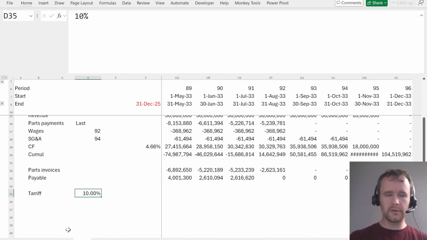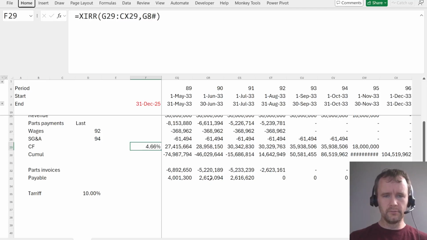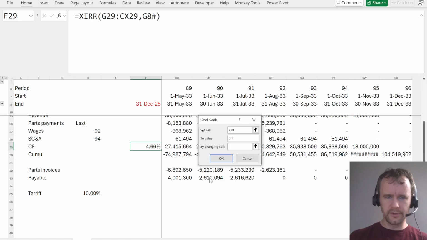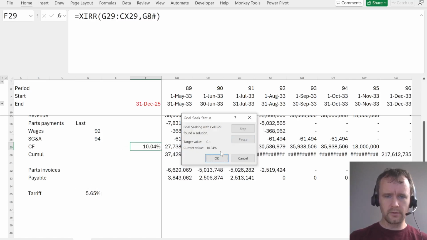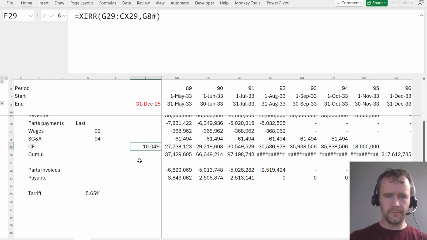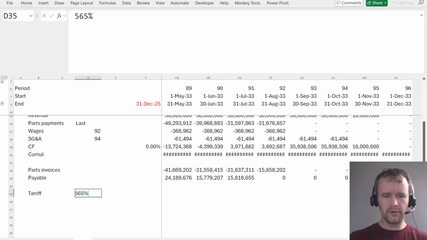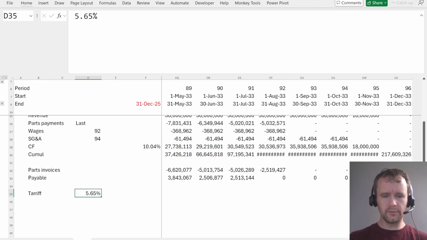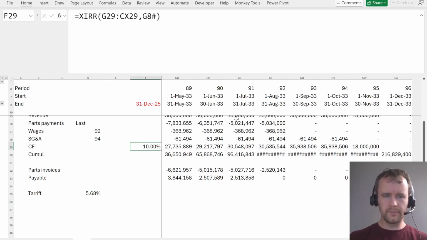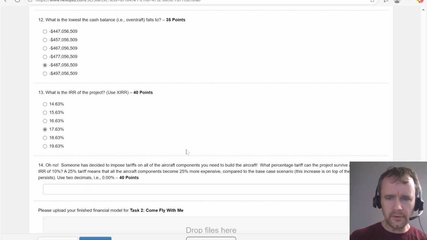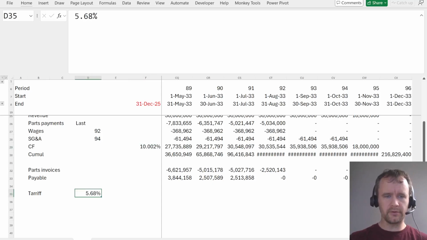Okay. And then get that to 0.1 by changing this. That's not as close as I would like. 5.65. Oh, it's 10.4, 5.66. Why didn't it? 0.67. 0.68. Okay. And what is the question? I still have an IRR of 10%. Okay, so 5.69 is probably going to kill it then. Okay, 5.68.